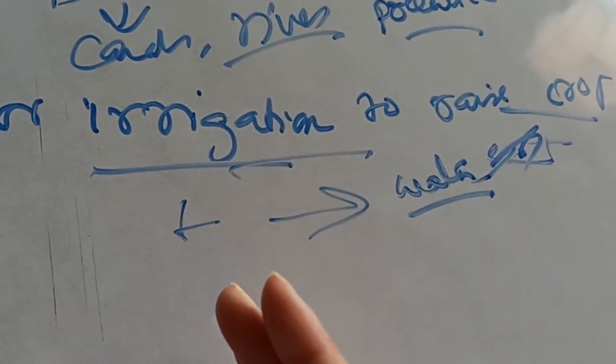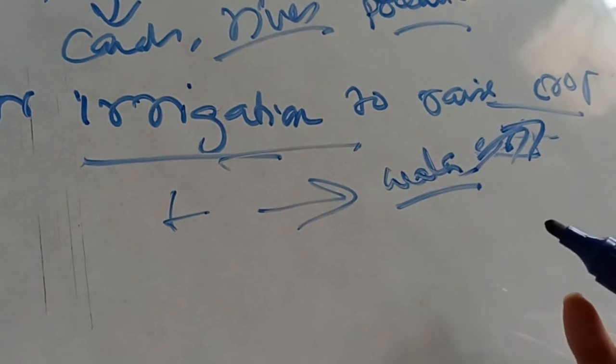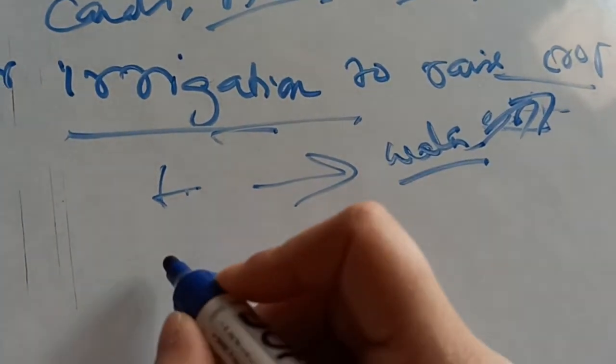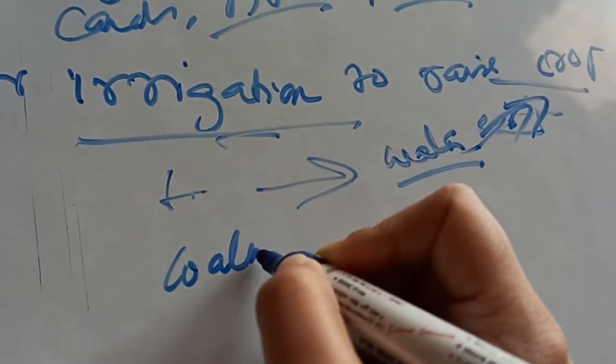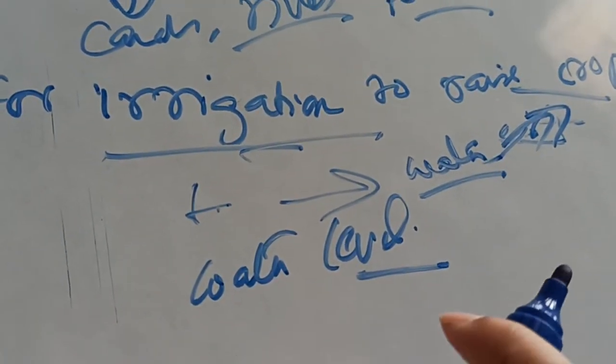But if they use this freshwater source rigorously for watering the crops, it reduces the water level.